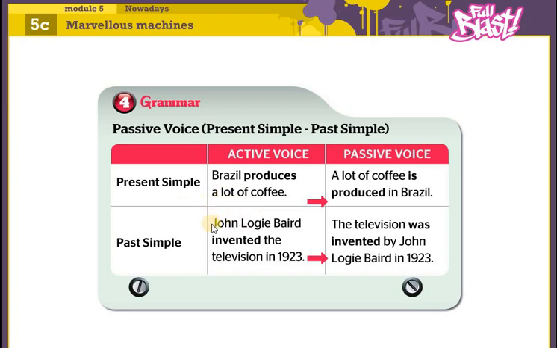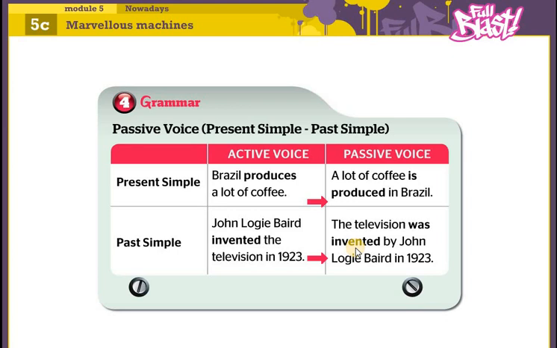It's the same with the past simple. John Logie Baird invented the television in 1923. You see here, invented is in simple past. So we put the verb to be in the simple past, was. Invented, we make it the past participle, it stays the same, we add ed.